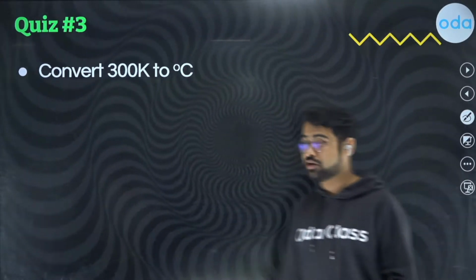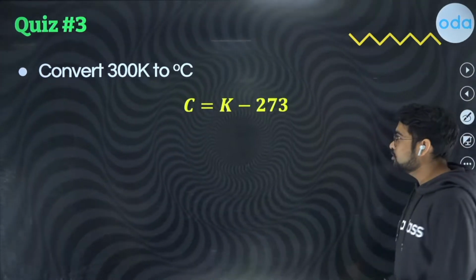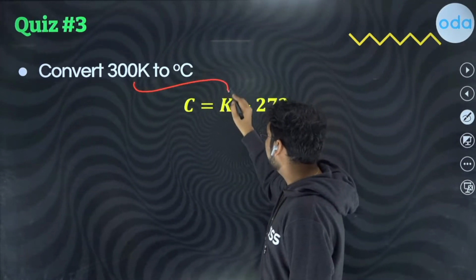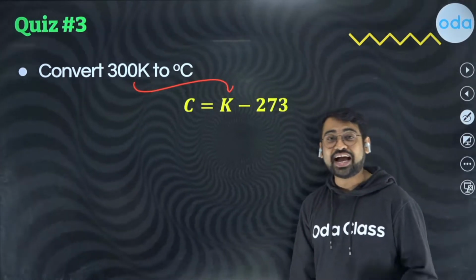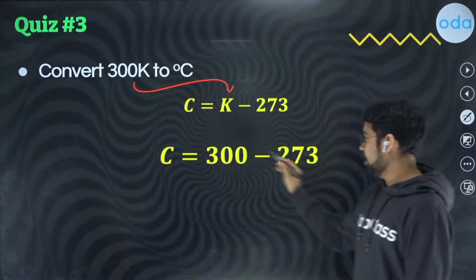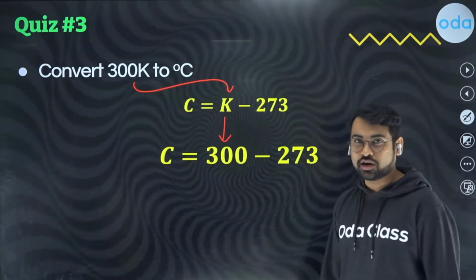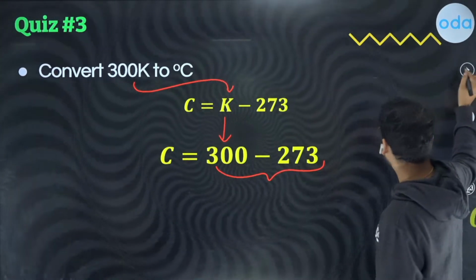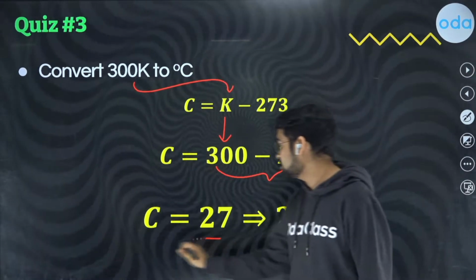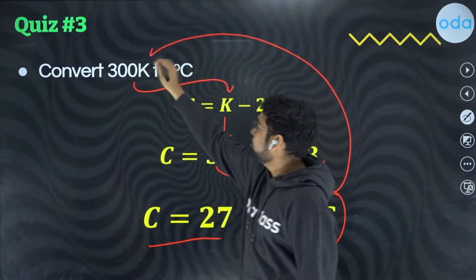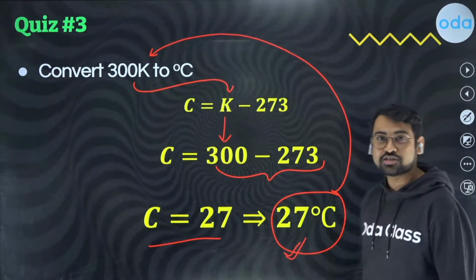If you want to convert 300 Kelvin to degree Celsius, what will you do? You'll simply say the formula is very simple: C equals K minus 273, and we are given 300 K. That means we need to put the value of K as 300, and there will be the answer waiting just for you. I think this is an easy calculation, and everybody can say 300 minus 273 is 27. That means this 300 Kelvin can also be said as 27 degree Celsius.